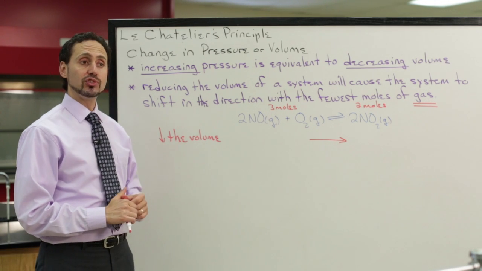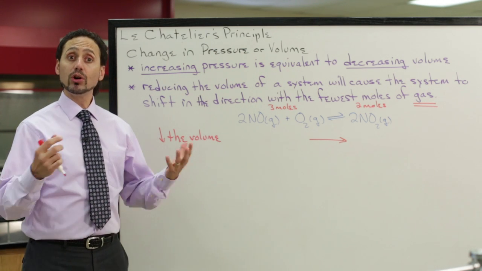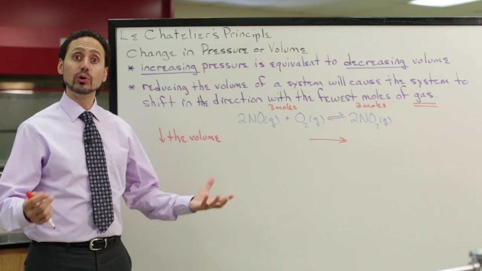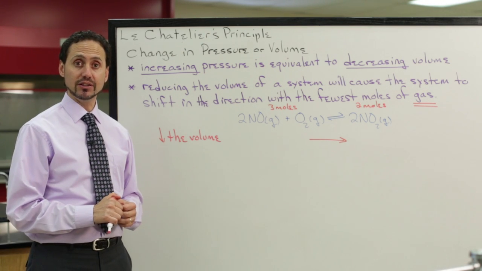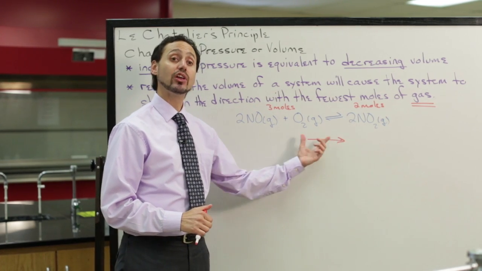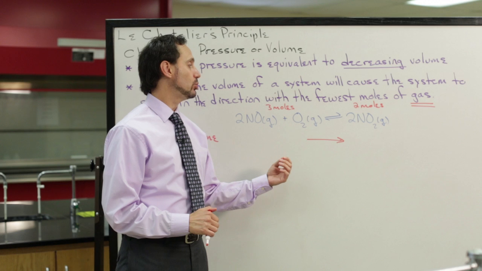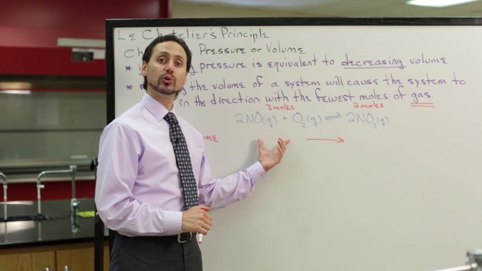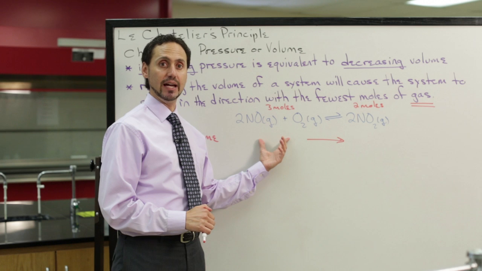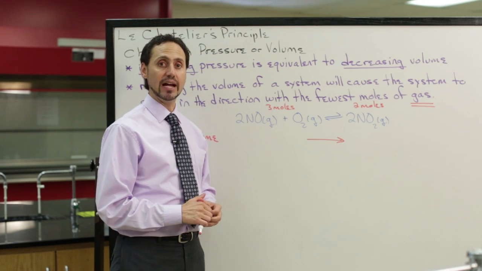And the opposite is also true. If we were to increase the volume, you'd have more room on the dance floor, so more people could enter the nightclub. And so the reaction would shift to the side which has more moles of gas. So if you increase the volume, the equilibrium will shift to the side with the larger number of moles of gas. In this example, that is the reactant side.